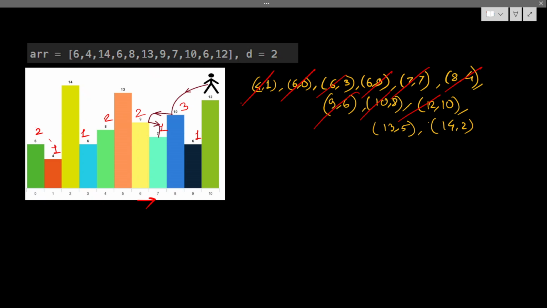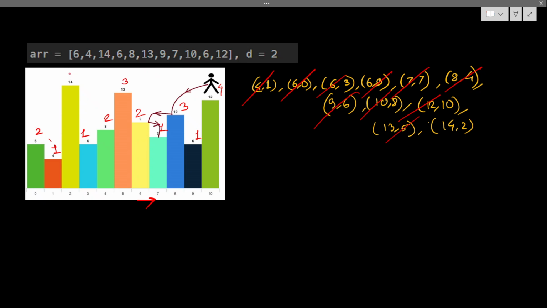Then 12 10. From 12 I can go to 10, so 10 will be 1, 3 plus 1 will be 4. Then 13 5. From 13 I can go here, here, again here. What will be the maximum case? The maximum is 2, so 2 plus 1 will be 3.